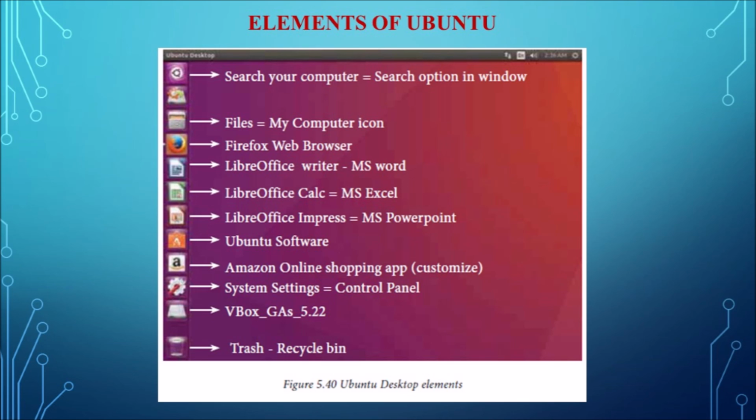Next one is the system settings icon. This icon is similar to the control panel in Windows operating system. From here the user can authenticate and change passwords, user control passwords, and all the installed application program changes can be done in the system settings icon. And the last one is trash. Trash is equivalent to the recycle bin in Windows operating system. All the deleted files and folders will be moved to the trash.